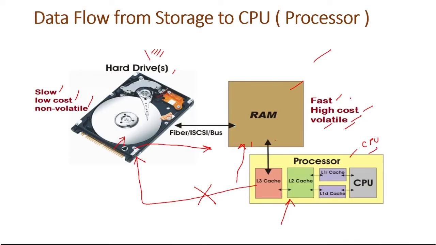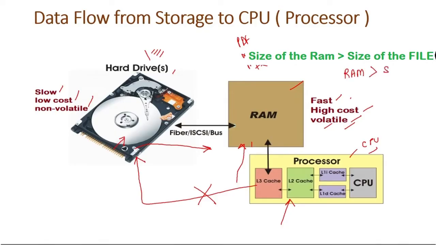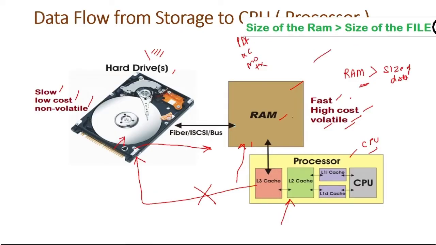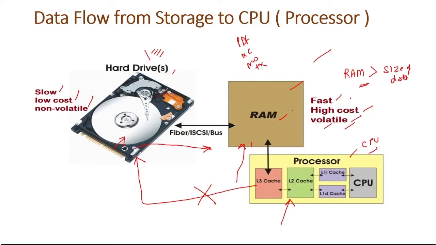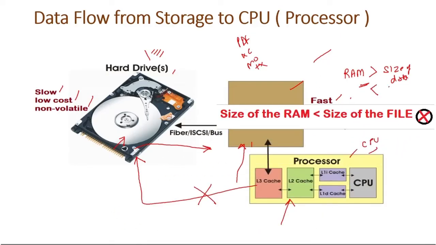The size of the file, it could be any file, PDF, Excel file, movie file, text file, which we want to open in our system must be less than the size of the RAM. If the capacity of the RAM is larger than the size of the data, there won't be any problem because the RAM would be able to hold that data in its memory. But suppose the capacity of the RAM is lesser than the size of the data. Suppose our RAM is 8 GB and the file size is 12 GB. Do you think the RAM would be able to store the contents of the 12 GB file?